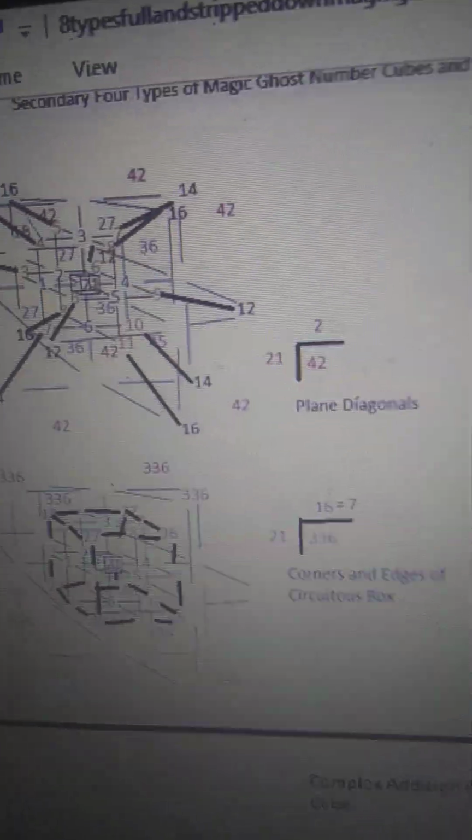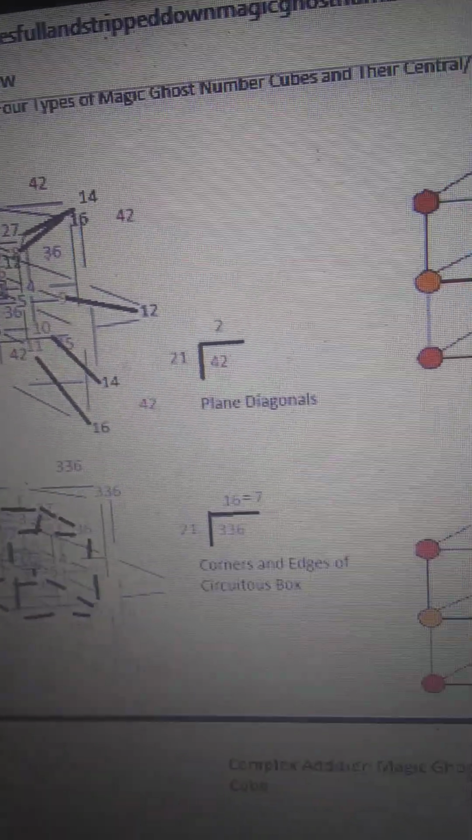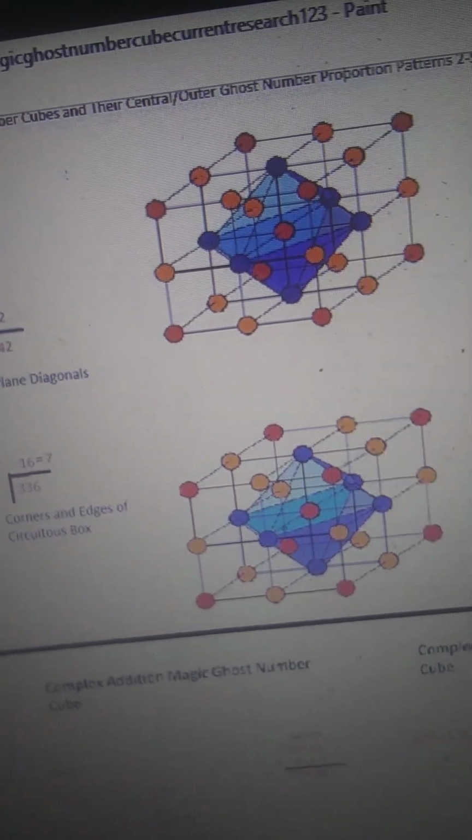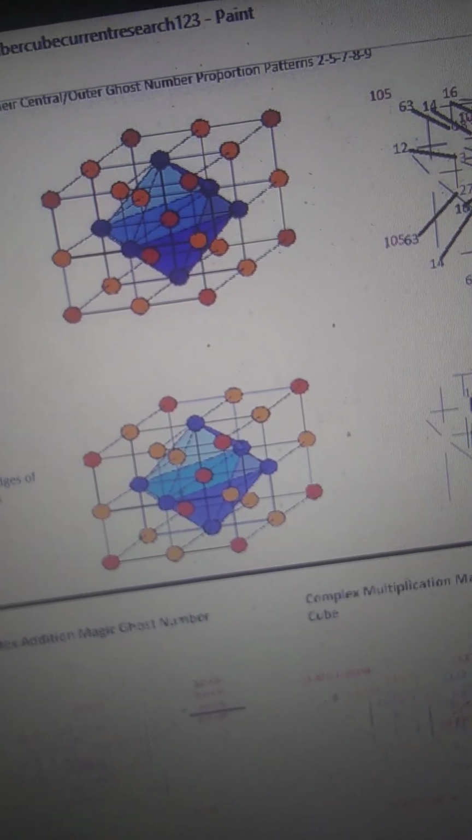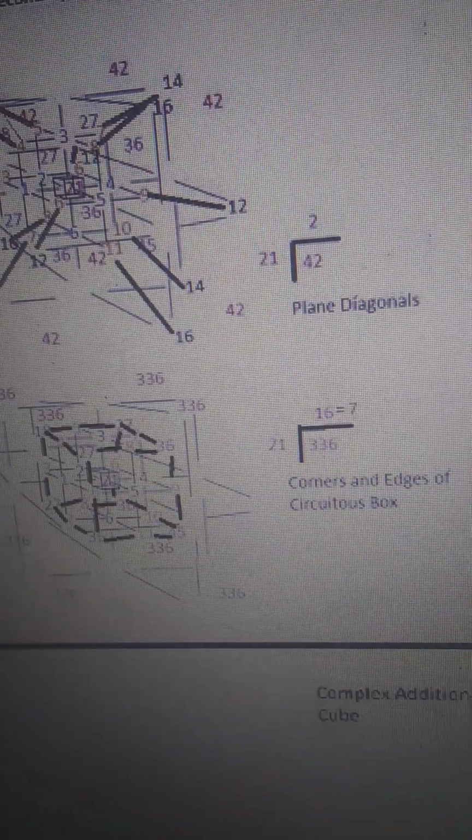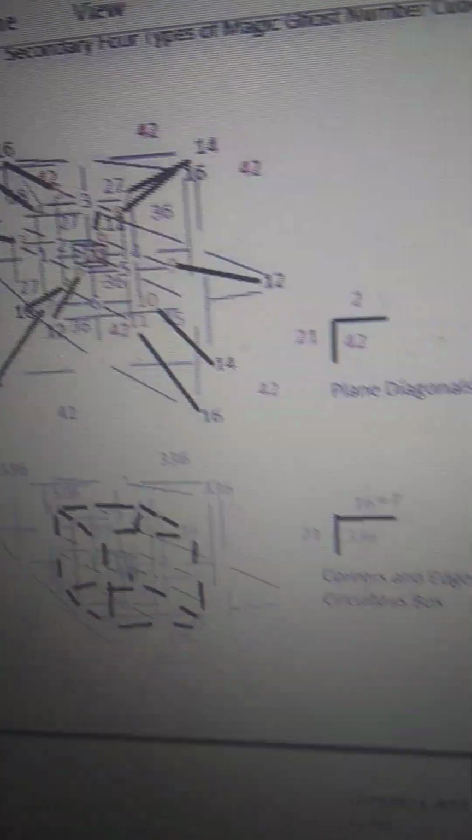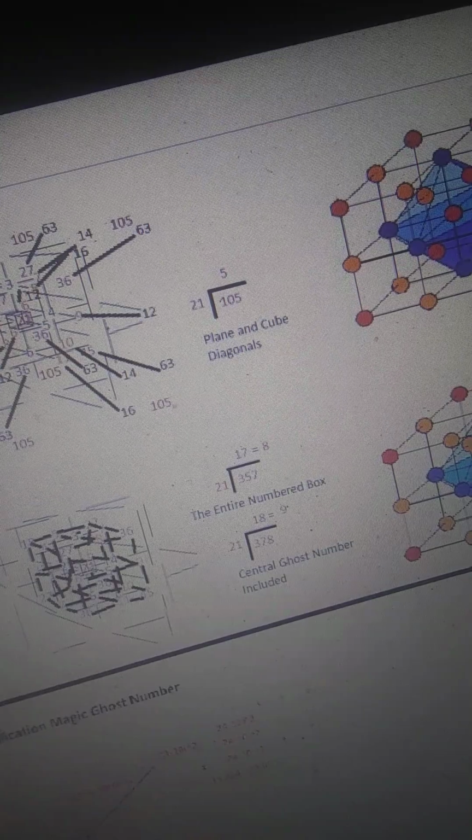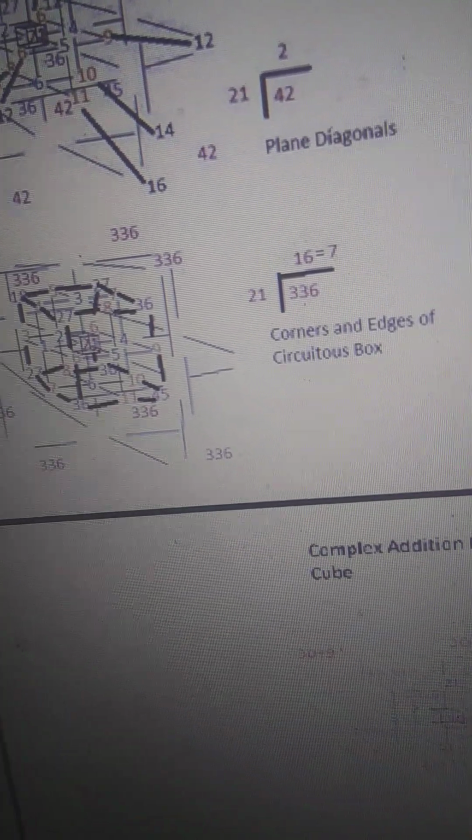These are the secondary 4 types of Magic Ghost Number cubes and their central outer ghost number proportion patterns 2, 5, 7, 8, and 9. And this has a 2 proportion. It's plain diagonals. The top one. This has plain and cube diagonals. 5 proportion. The top one. The bottom one has a 7 proportion.